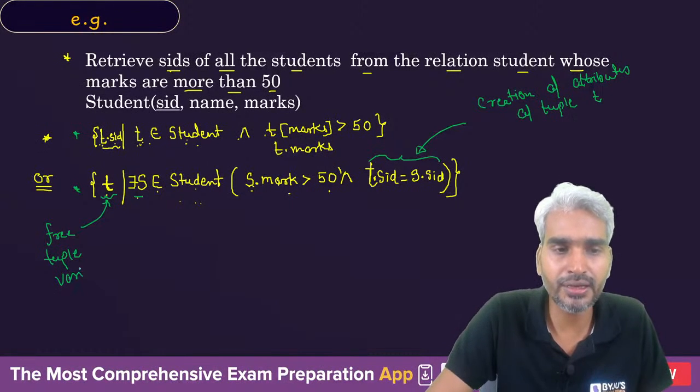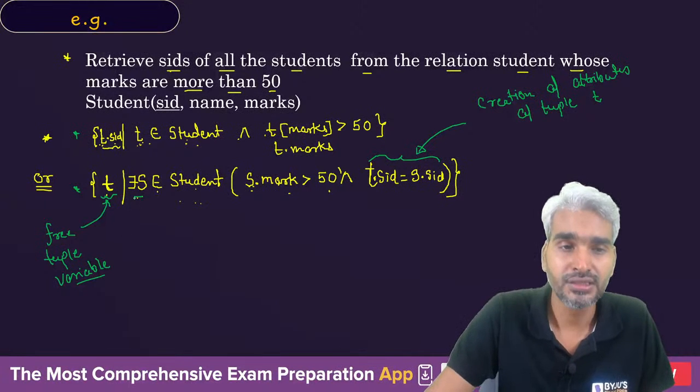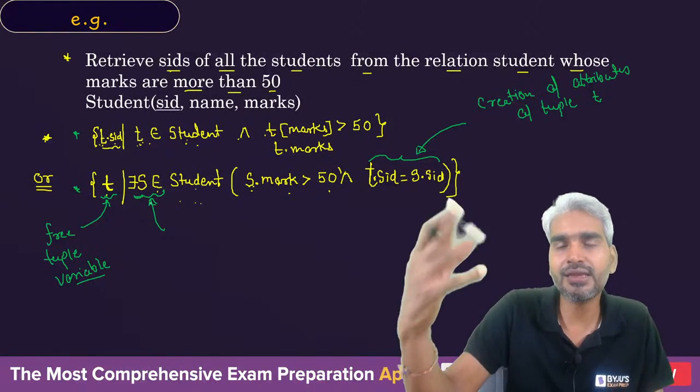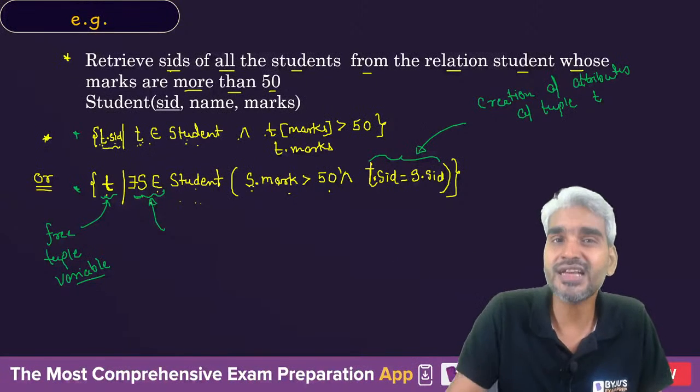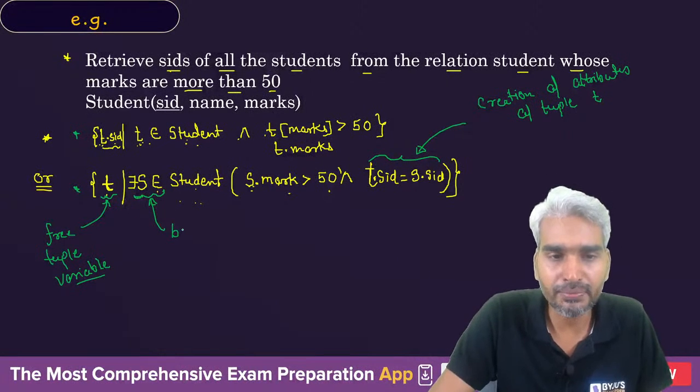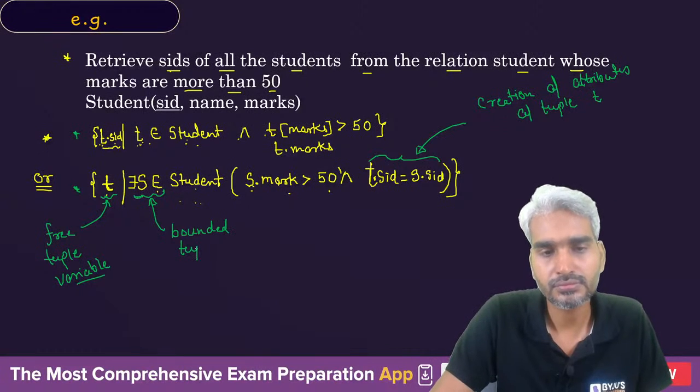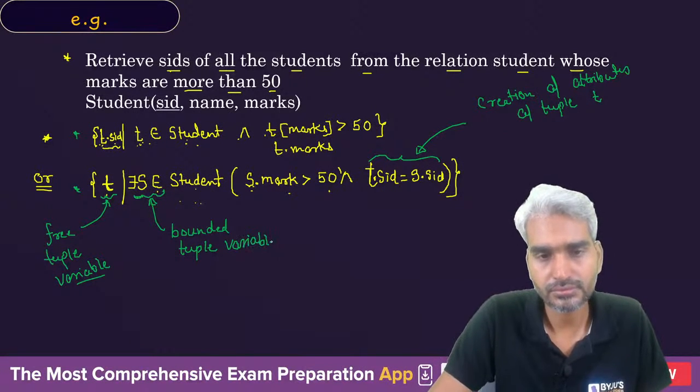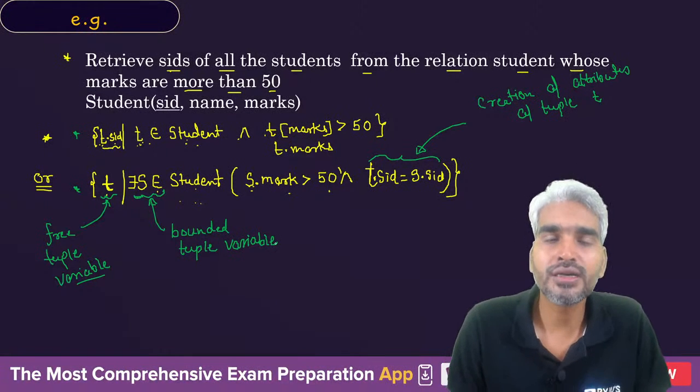A free tuple variable is a tuple variable which is not preceded by the quantifiers, right? And the tuple variables which are being used to define the tuples of the inside relation are known as bounded tuple variables.